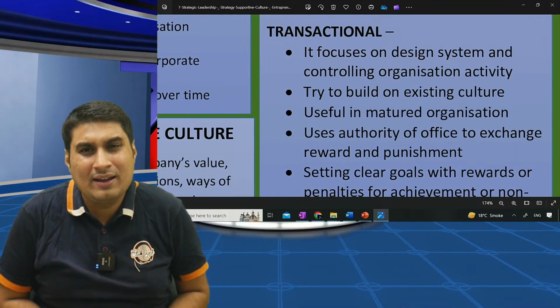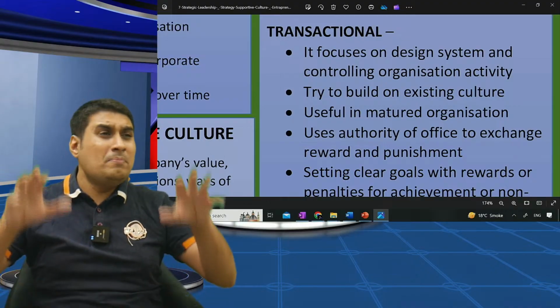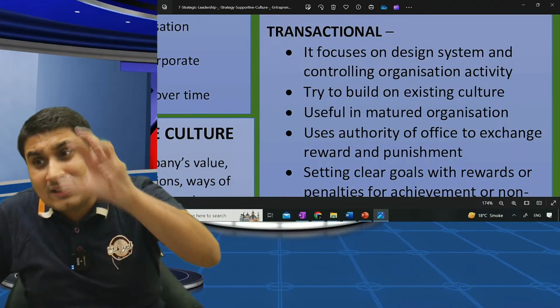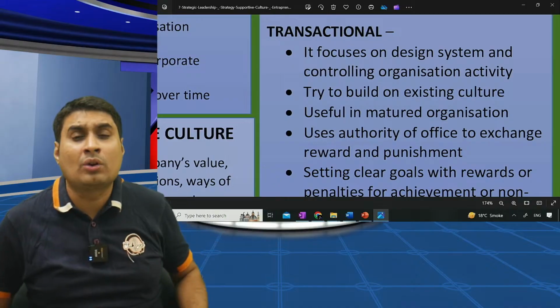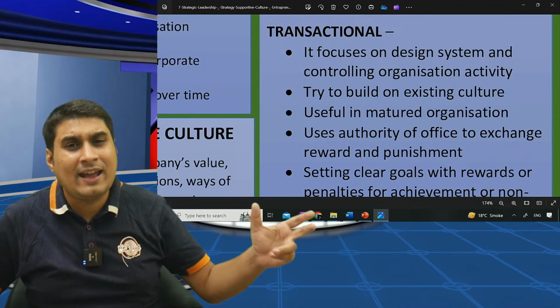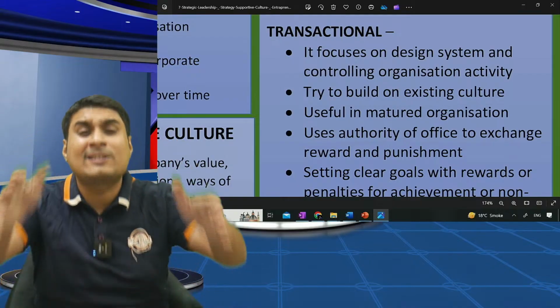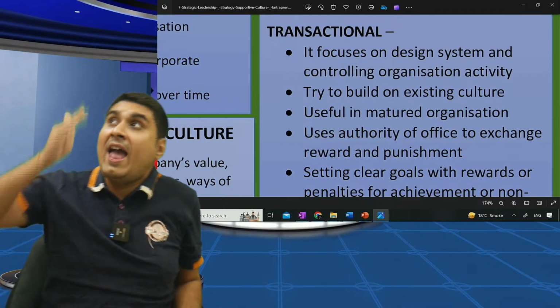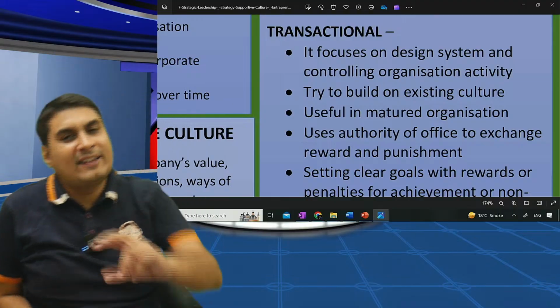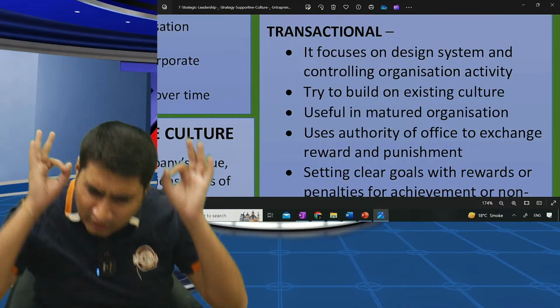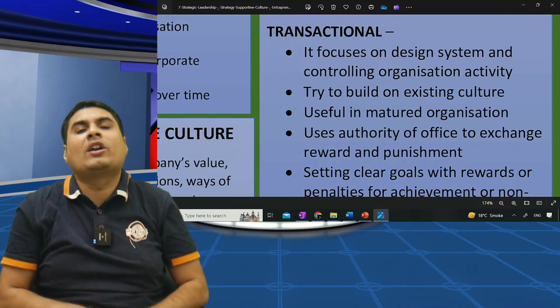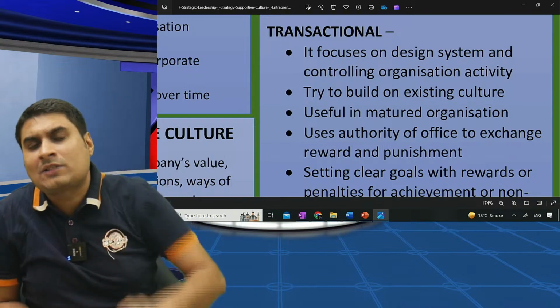Hitler. Hitler is transactional. In many companies you go, your boss is very strict. You have to work as per this only. You say, I came one day, I was not well. Not allowed. Work as per this. They focus on designing systems and controlling everything. Everything works on the system. That is transactional.